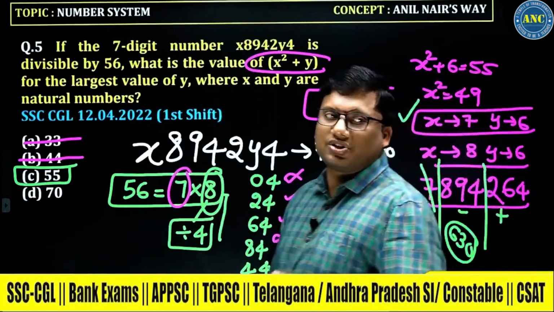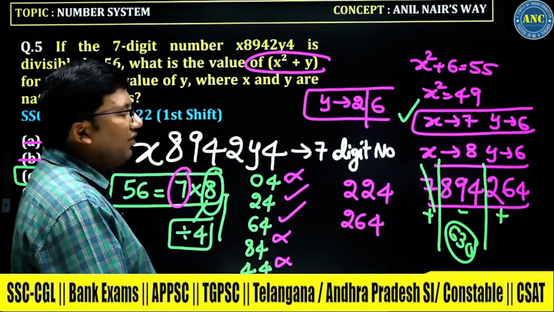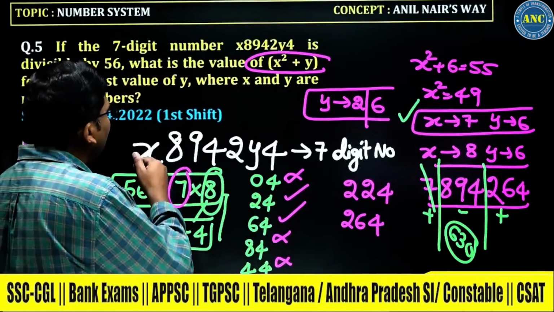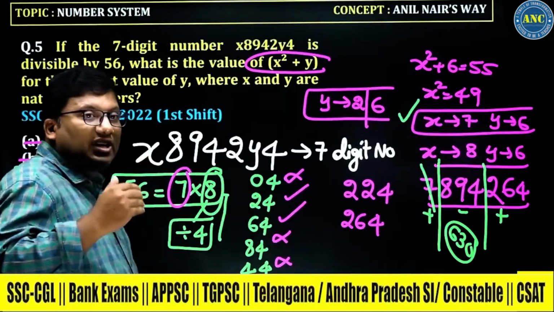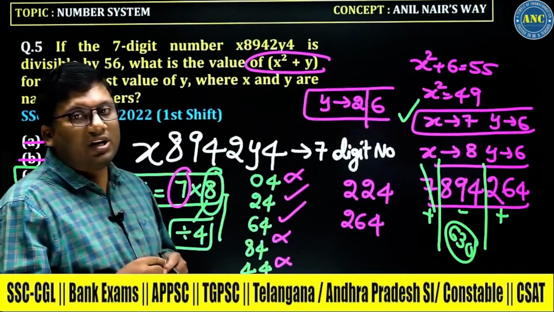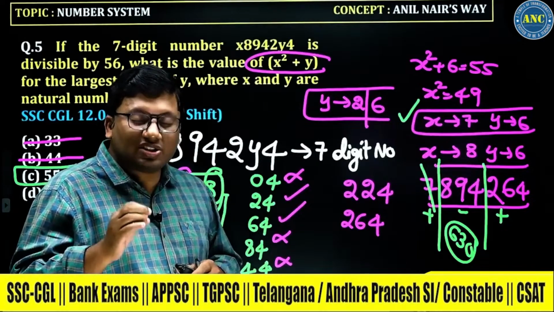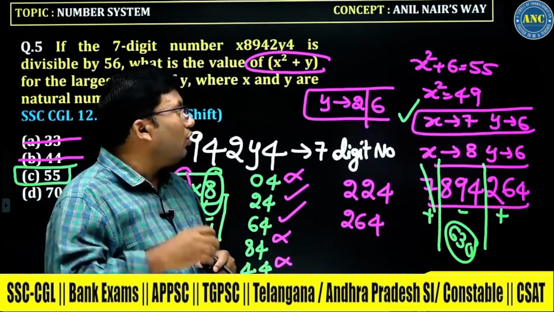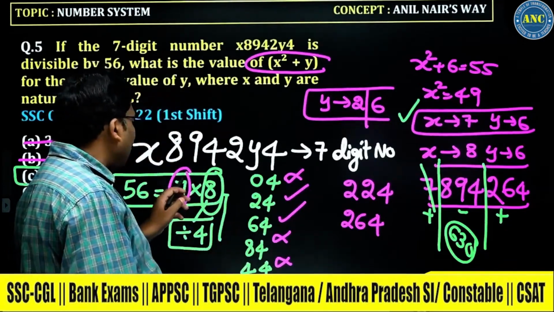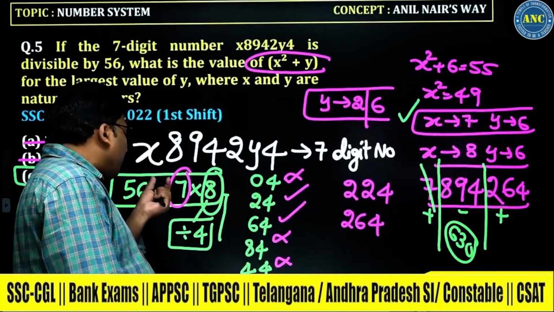Very, very good question. What is the process to solve the question? It is divisible by 56, and 56 is a composite number. The Chinese remainder theorem states to take the product of coprime numbers. So I took it as 7 into 8. Why did I not apply 7 alone?